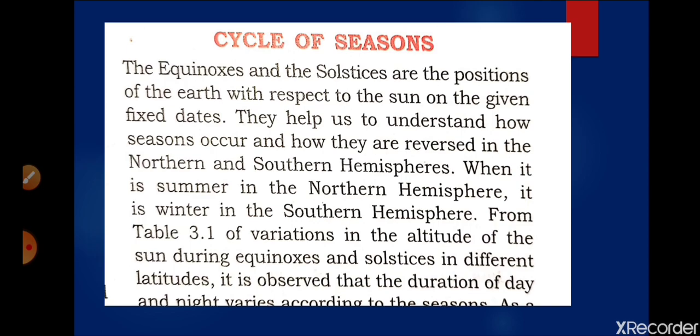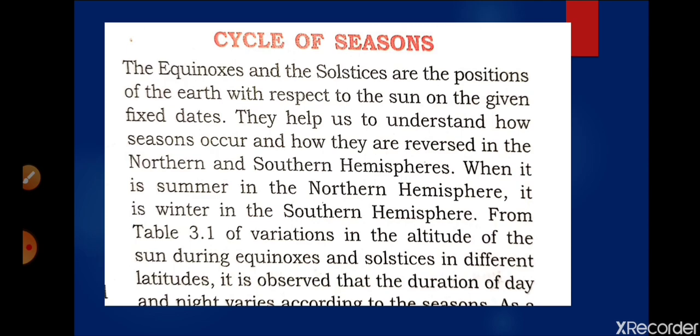As we go from the equator towards the north, in the northern hemisphere, the angle of the sun rays will change, and the duration of the sun will also change. On the equator, days and nights may be equal, but as we go upward, days will be shorter and nights will be longer. At the poles, there is a big difference between days and nights.